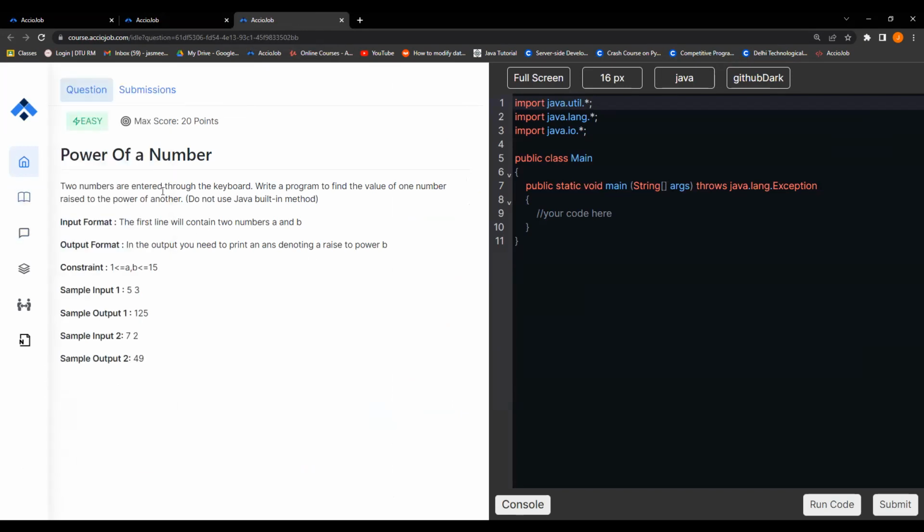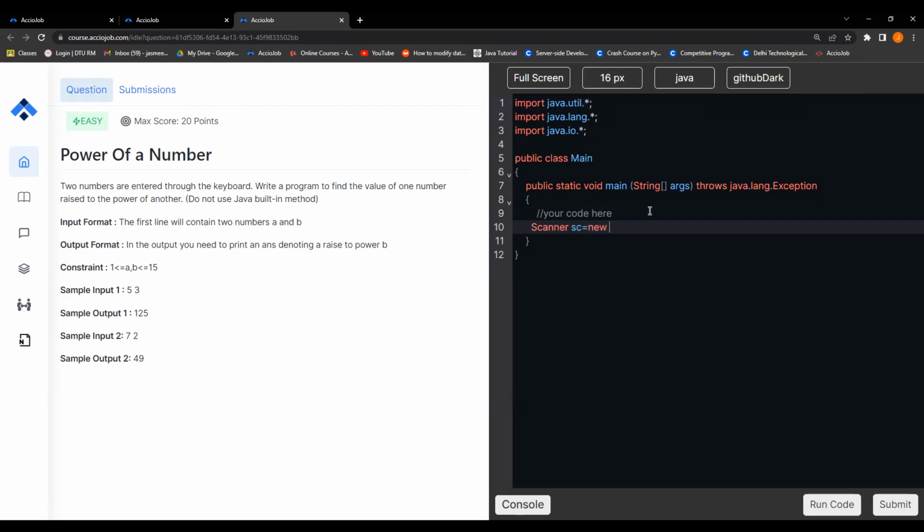The two numbers are entered through the keyboard. Write a program to find the value of one number raised to the power of another. Do not use Java inbuilt function. The first line will contain two numbers A and B. In the output you need to print an answer. So 5 to the power of 3: 5 into 5 is 25, 25 into 5 is 125. Are you guys able to see the pattern here? Let's quickly go with the scanner.